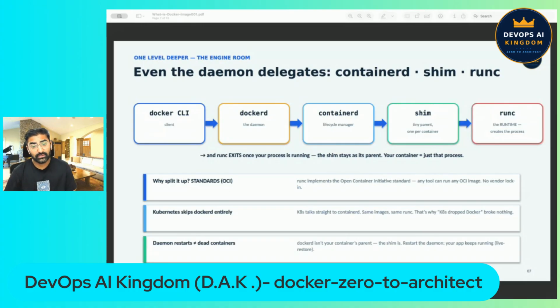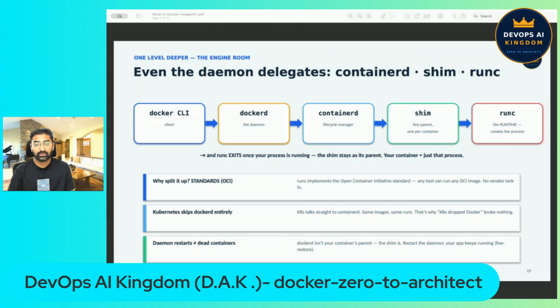Why is it designed as a relay like this? There are two reasons for that. Reason one is standards. runc follows an open standard called OCI, the Open Container Initiative, which means any tool in the industry can run any standard container image. There is no vendor lock-in.